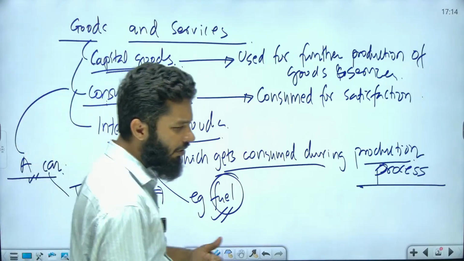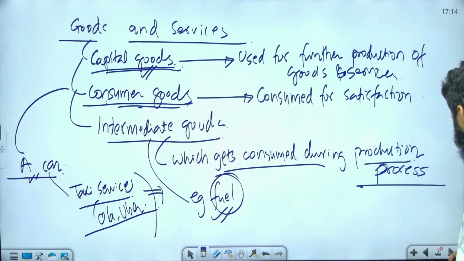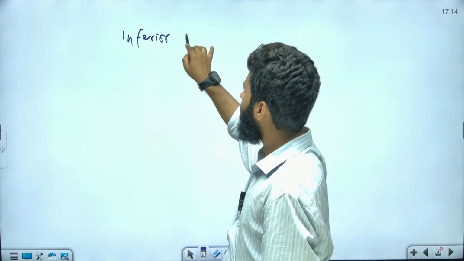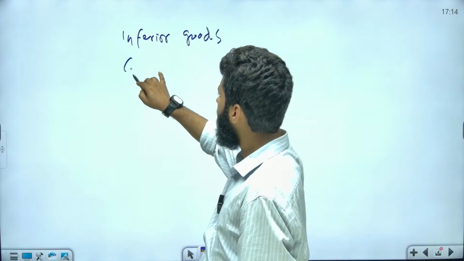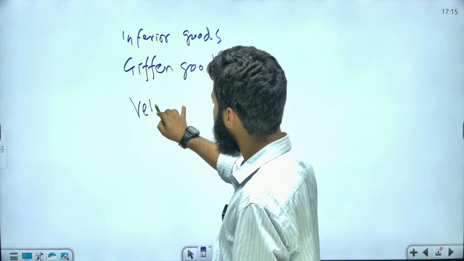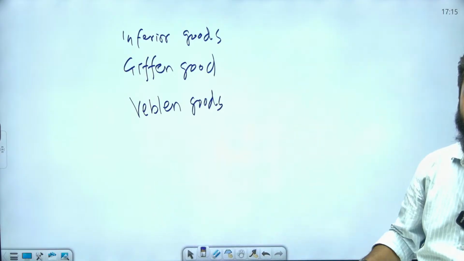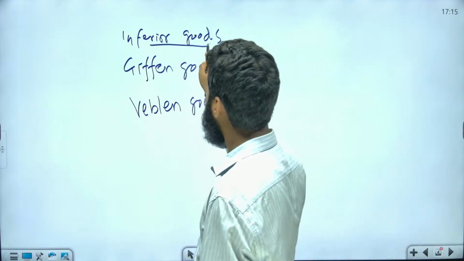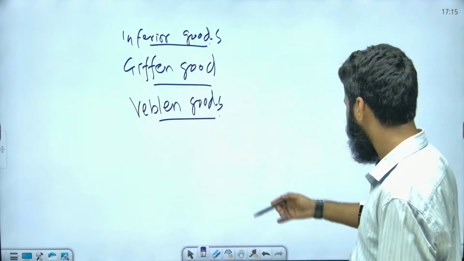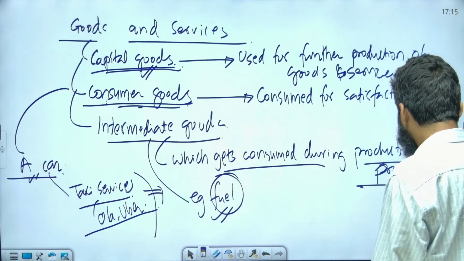Capital goods, consumer goods. Now on the basis of the law of demand and supply, we study other types of goods also. For example, we also talk about inferior goods, Giffen goods, and Veblen goods. So these are also types of goods. But as of now, when we are discussing GDP calculation, it is not important to discuss these goods here. We can discuss this in the context of demand and supply, but these are also the types that we can remember.